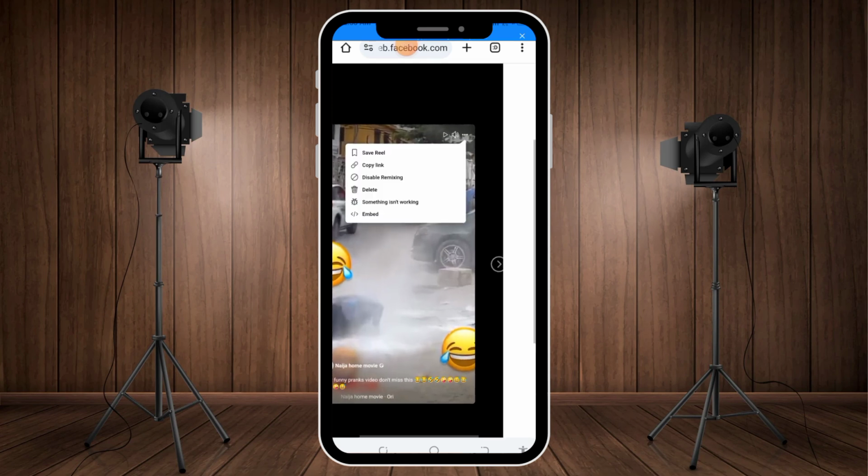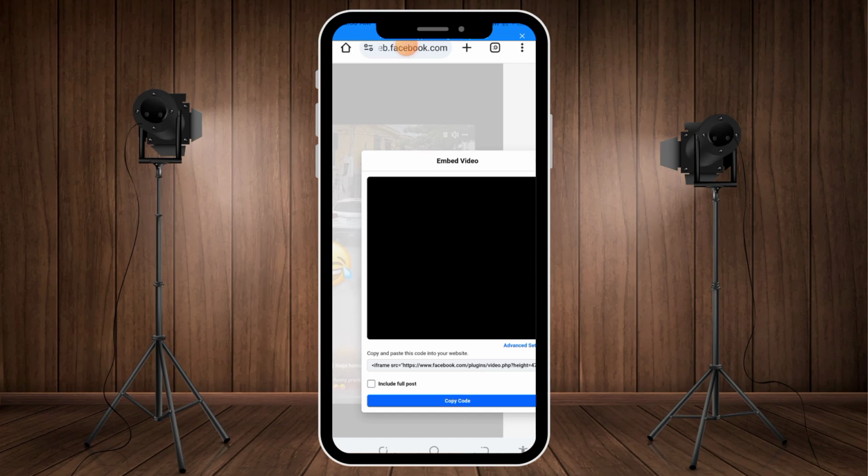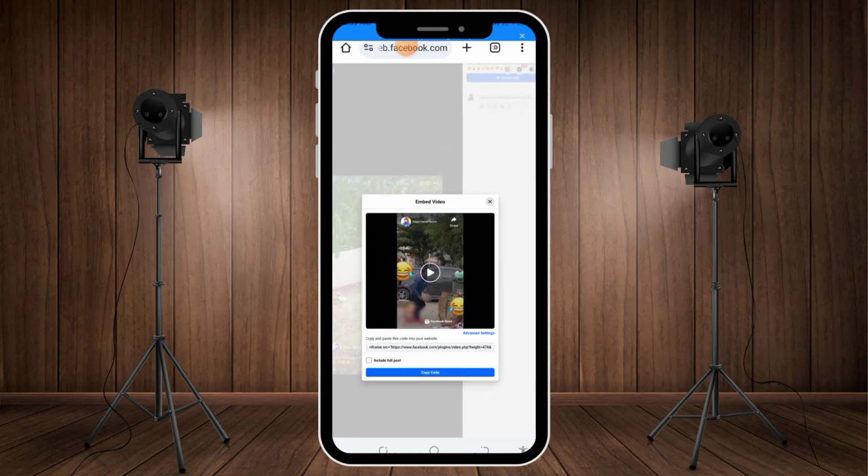Here they say embed. This is where you pay attention. You say embed video. Okay, click on this embed. Once you click on this embed, what you will see here says share. Now we have two different shares. Before you can submit this appeal, you need to use the embedded format to get to another way of share. Now click on share.